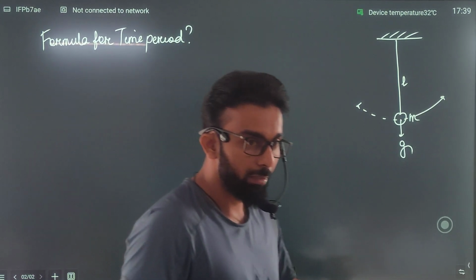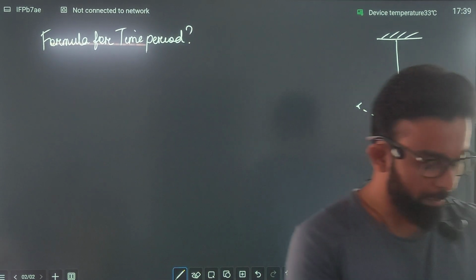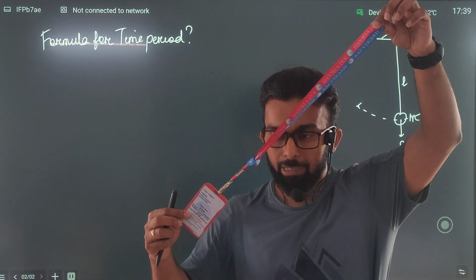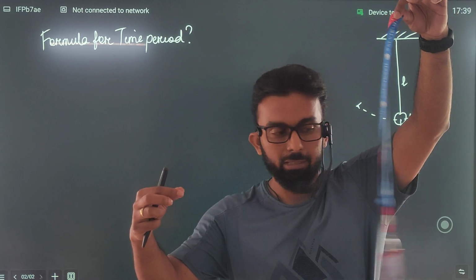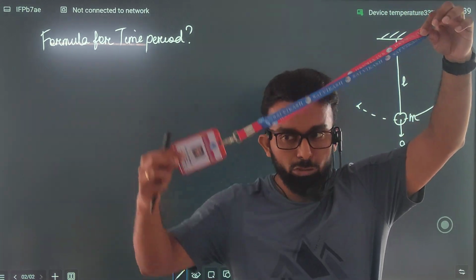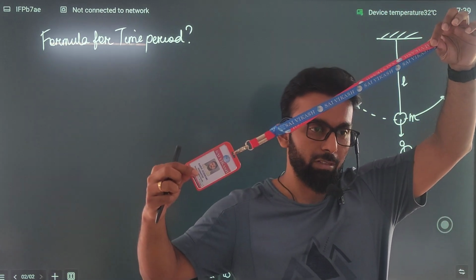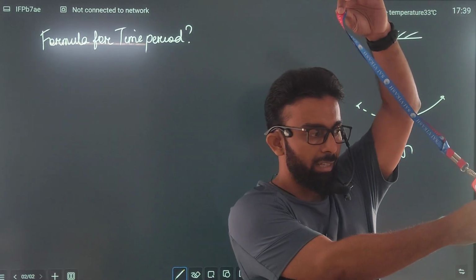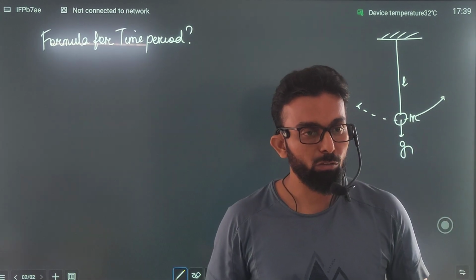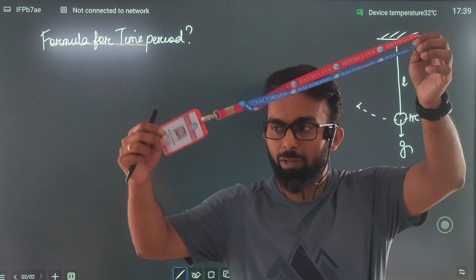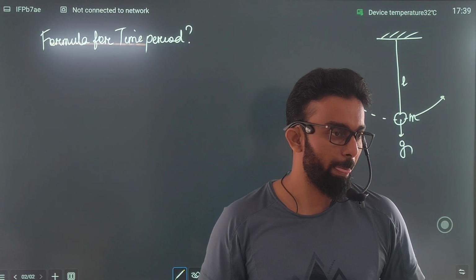Now what is time period, people? The time taken to complete one full oscillation, right? For example, if this is a pendulum, if I release it from here, it will go and it will come back again. इतना अच्छा से तो नहीं हो रहा, but still, if I release it यहाँ से, then it will come back again. Yes or no? तो यहाँ से लेके यहाँ तक जाने में half the time period. यहाँ से यहाँ तक आने में फिर से और half. तो ये यहाँ से लेके यहाँ तक, and when this comes back to the initial position, we say that this pendulum has completed one full oscillation. And the time taken to go from A to B and then from B to A, that time is called as what? Time period. Is that clear?